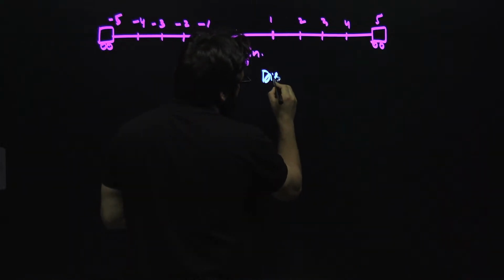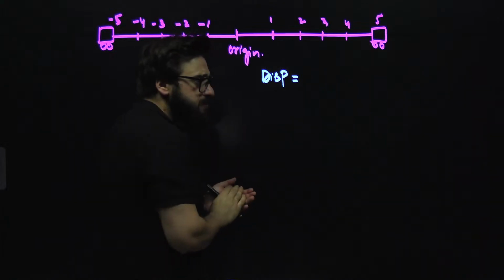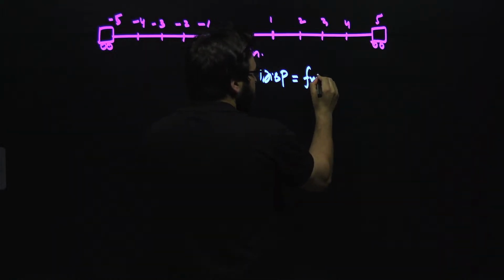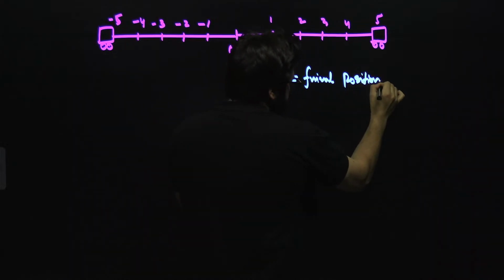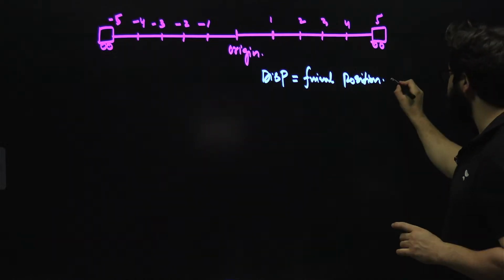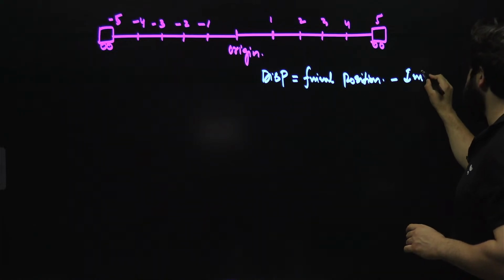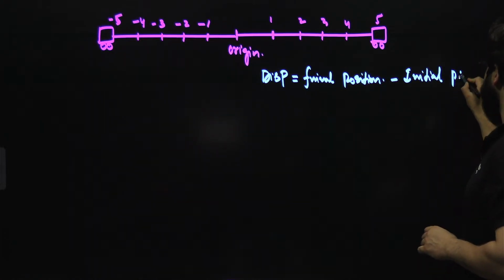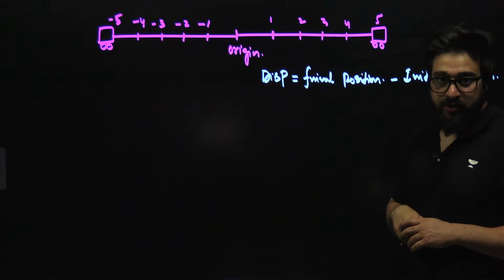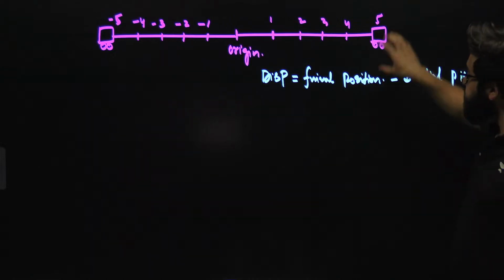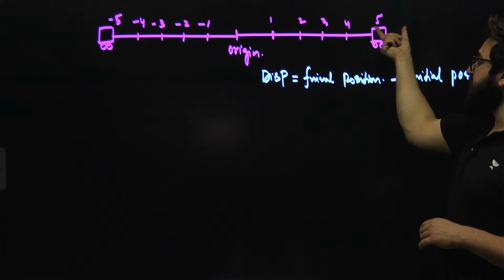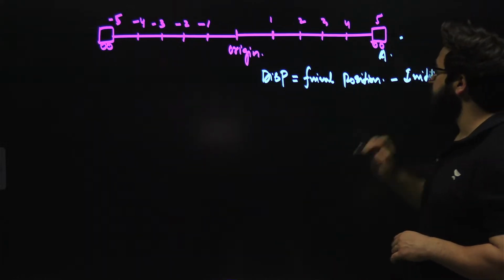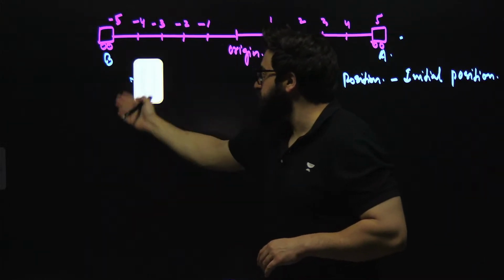Always remember this formula: displacement is final position minus initial position. Guys, what is the final position of the car? This is the origin, so finally it is at 5. This is car A, and this is car B.